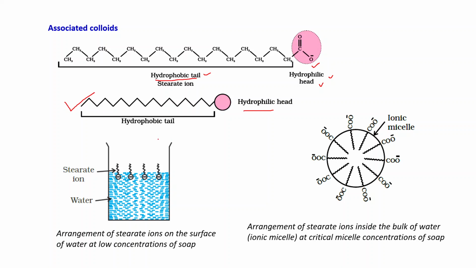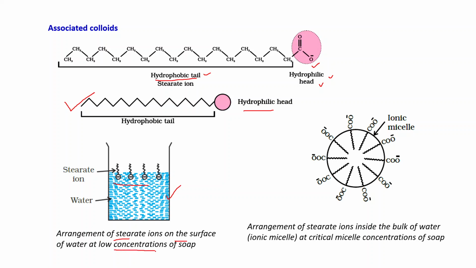When we dissolve it in water, and if the concentration is low, then these soap molecules will arrange like this, in this way. These are the soap molecules. Arrangement of stearate ions on the surface of water at low concentration of soap.